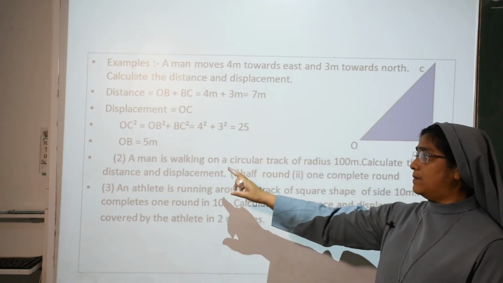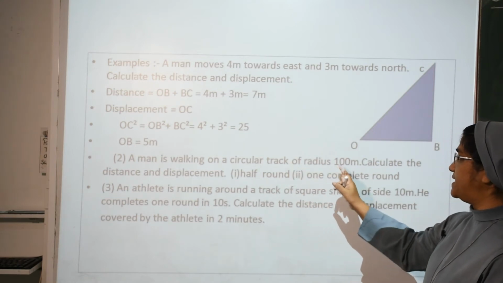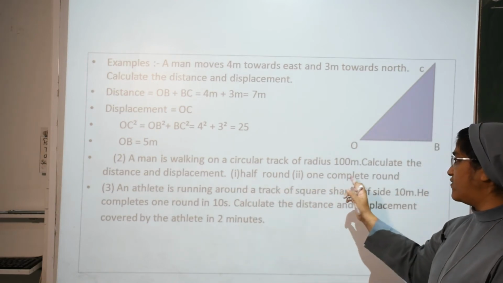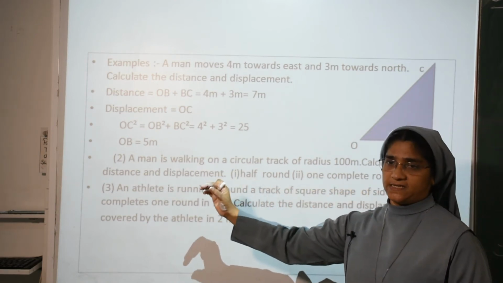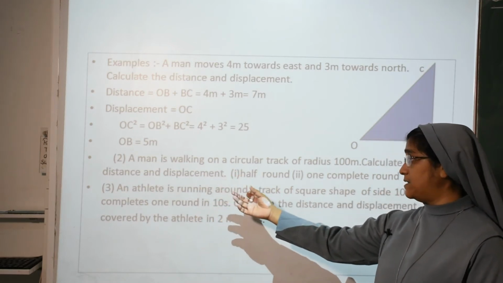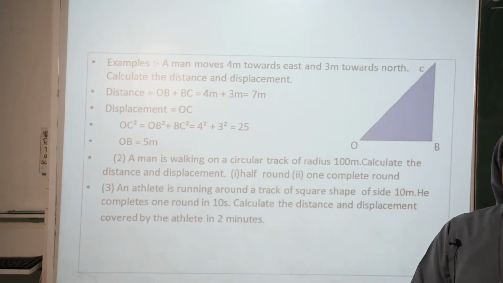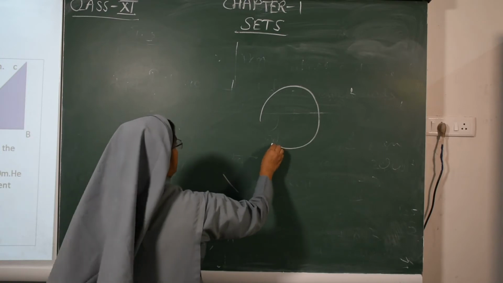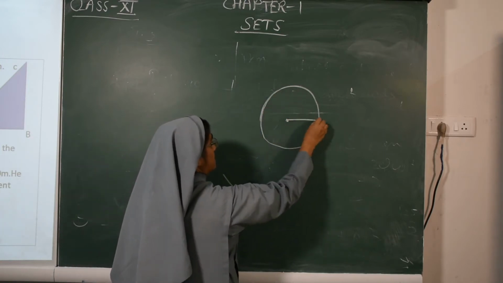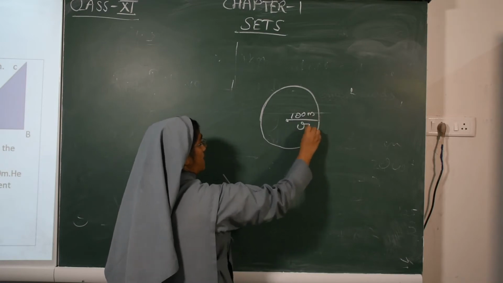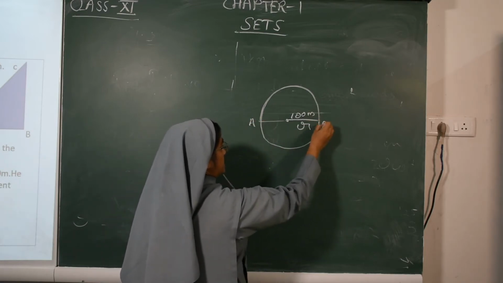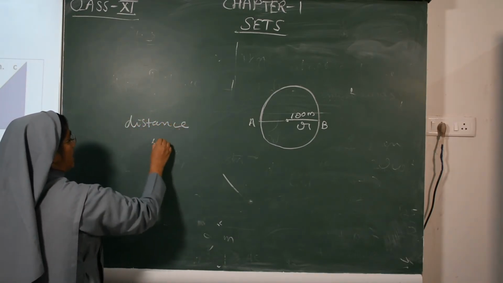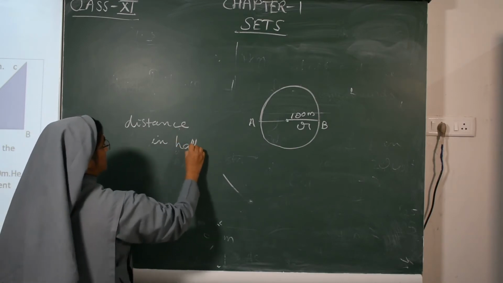Next we will see a man walking on a circular track of radius 100 meter. Calculate the distance and displacement for half round and one complete round. So first we have to see the distance, after that the displacement, for half round and one complete round. A man is walking on a circular track of radius, the radius is given as 100 meter, that is R. Then we have to find out the distance in half round.